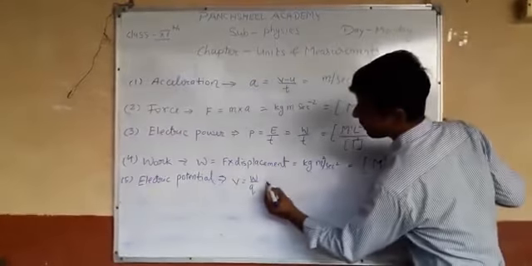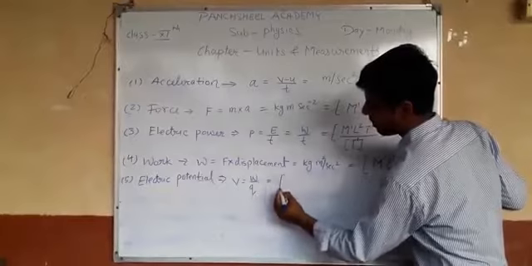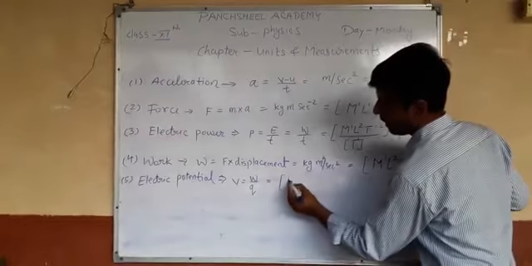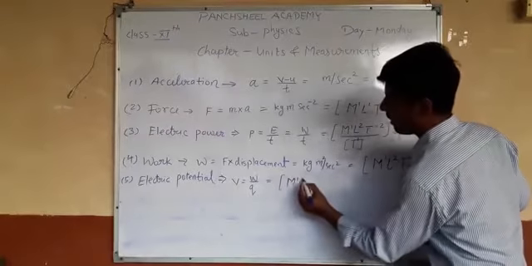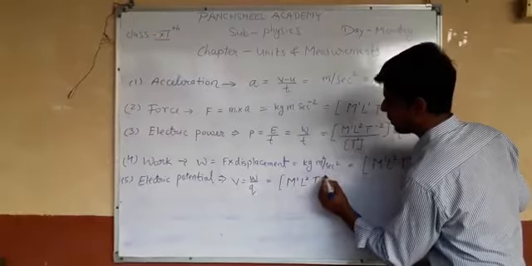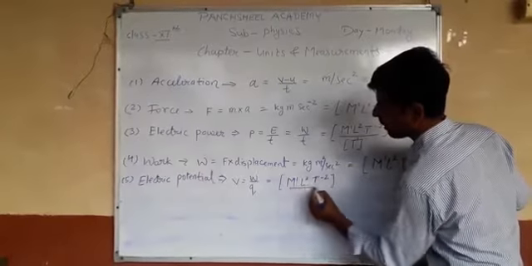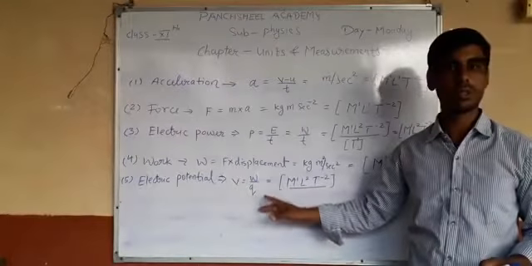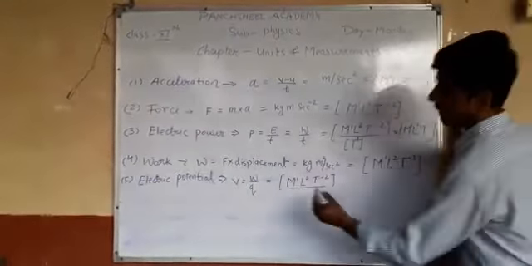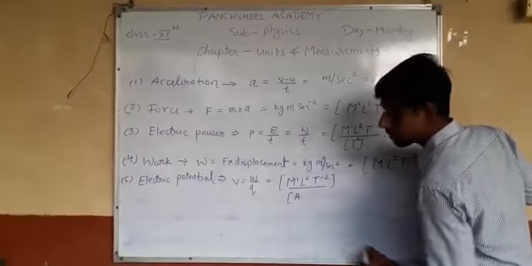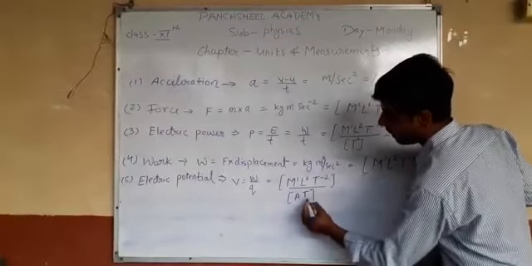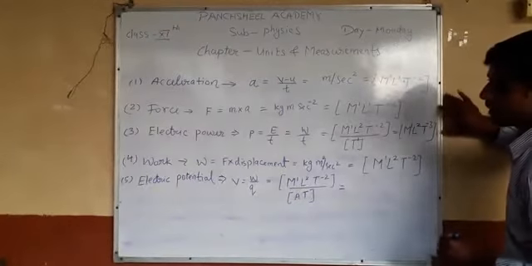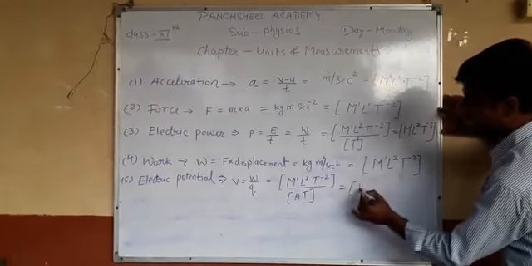And what is W? This is the work done. And what is the dimension formula for work done? We derived here M1 L2 T minus 2. So write down directly M1 L2 T minus 2, and Q is the electric charge, and electric charge equal to current into time. So I write here A into T, because current is measured in ampere and T is the time.